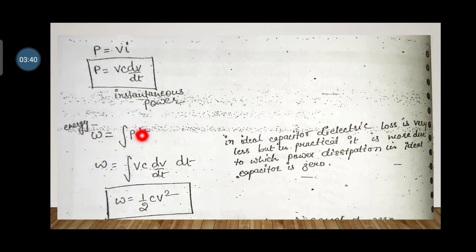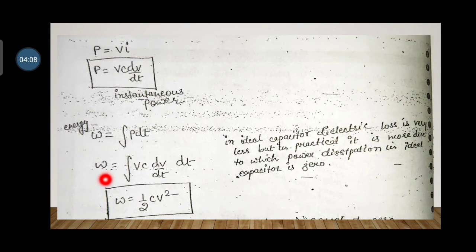Okay, so let's see the power across the capacitor. Power is equal to voltage into current, so the power across the capacitor is equal to V into C dv by dt, and this is the instantaneous power. Now see the energy of the capacitor, W is equal to integration of P dt. In the case of the inductor also, the energy is integration of P dt.